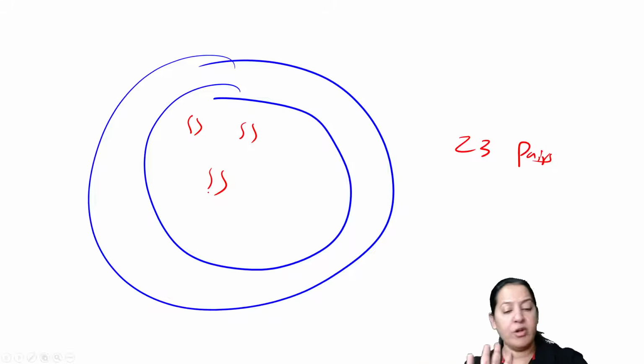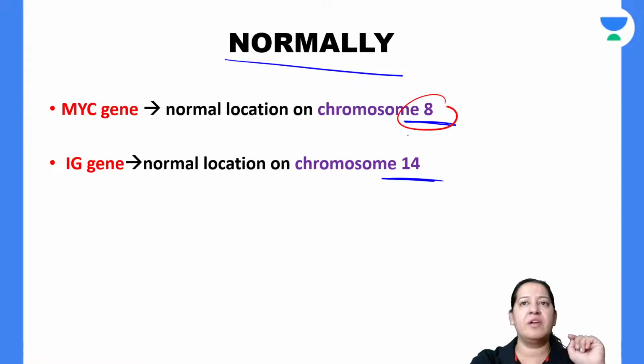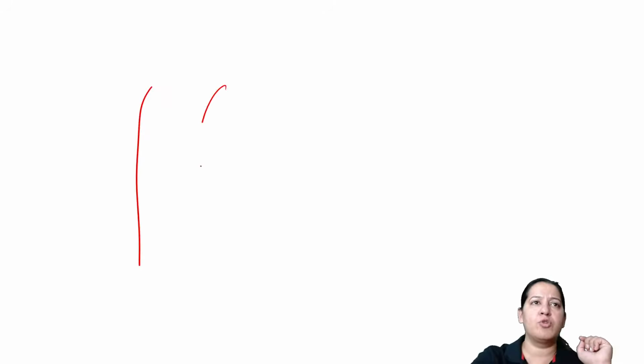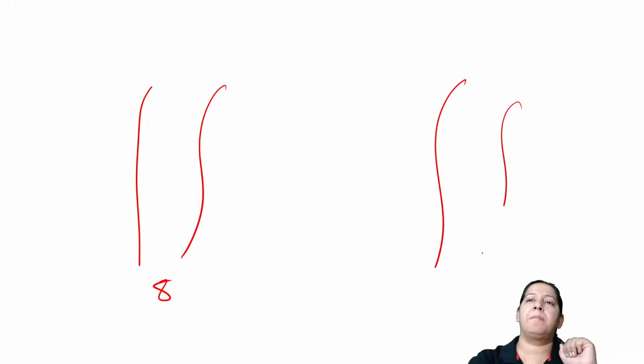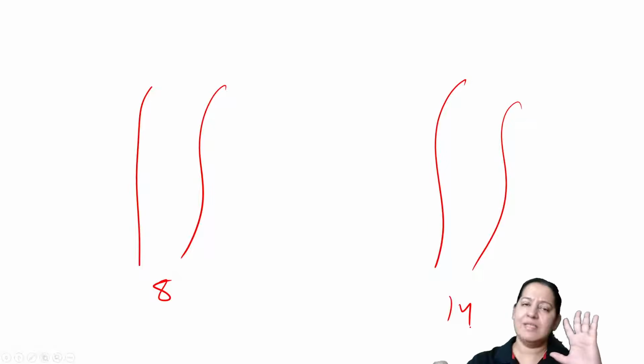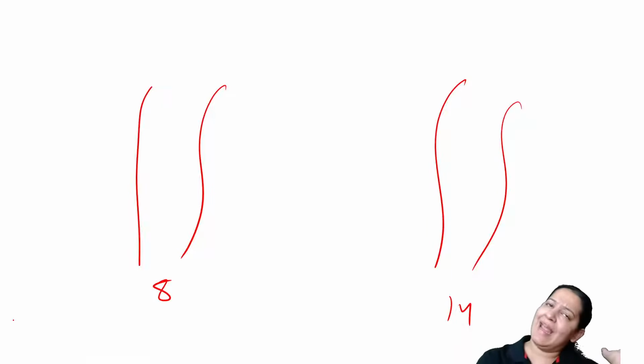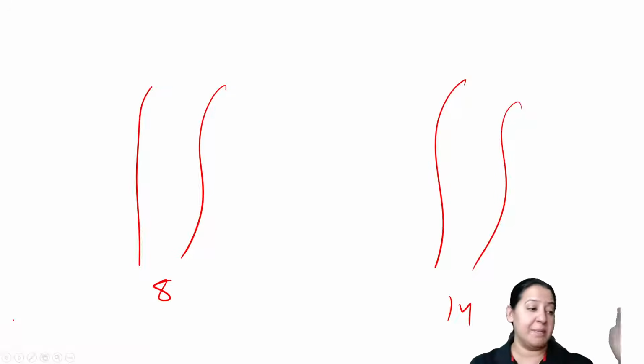This time, I am not interested in 9 and 22. I am interested in 8 and 14. Let me draw. This is chromosome pair number 8. And this is chromosome pair number 14. So the same story. Instead of 9 and 22, I am saying 8 and 14. Learn the numbers, right?